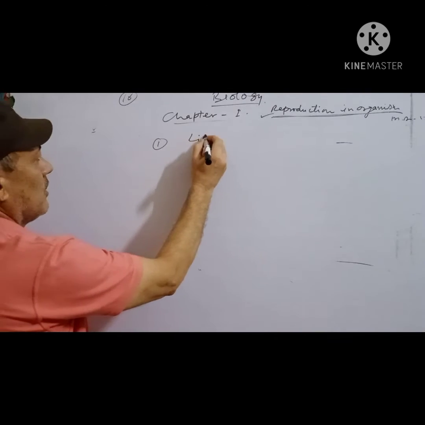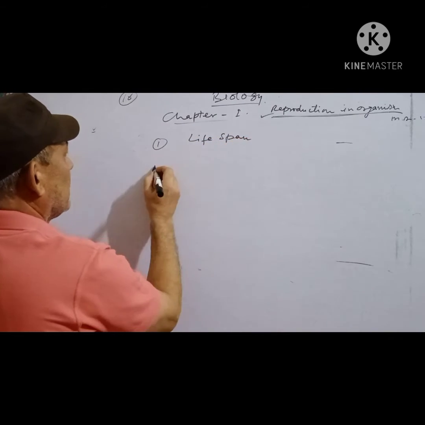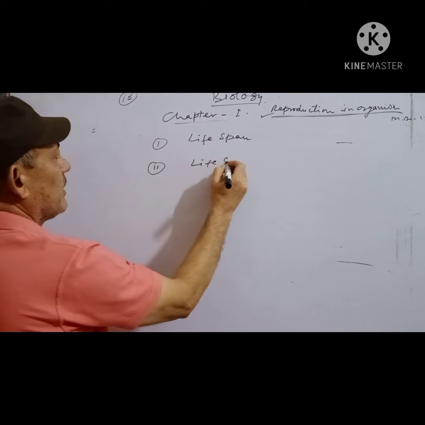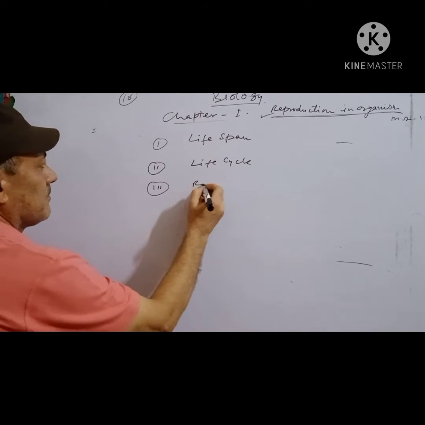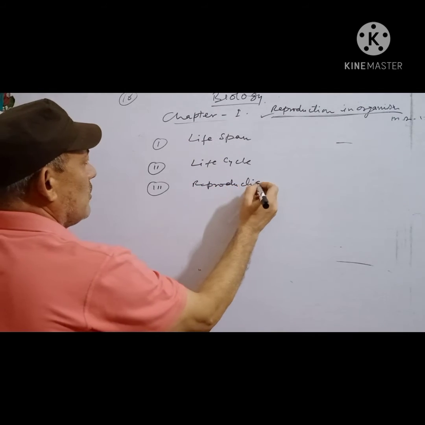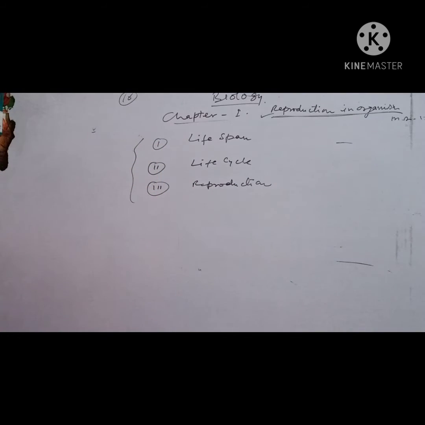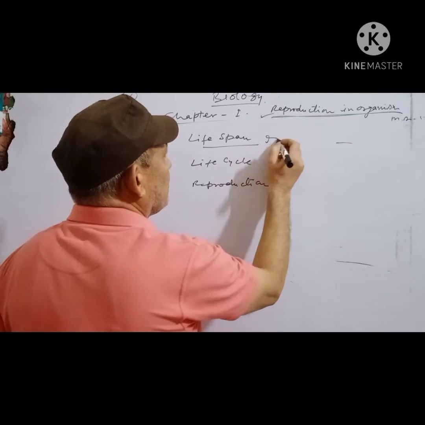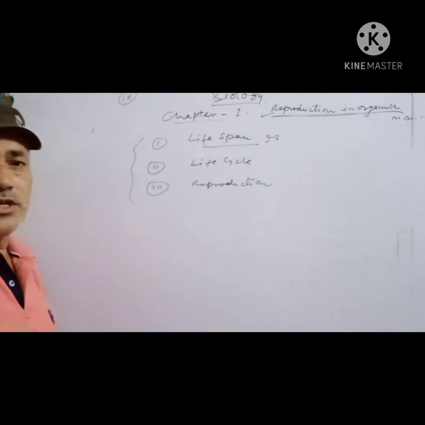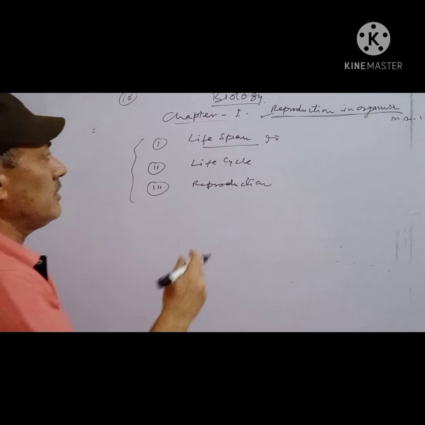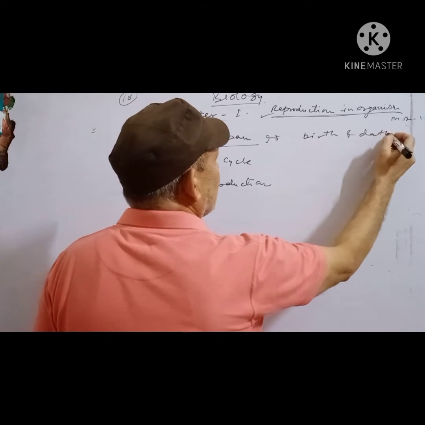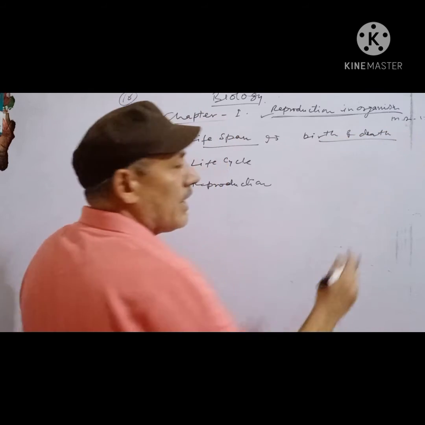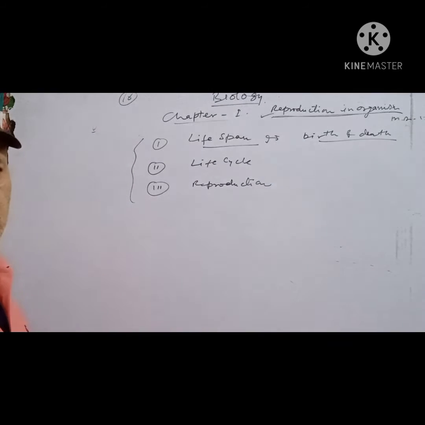First, lifespan. Second, life cycle. And third, reproduction. There are 3 topics which I take. Lifespan: the duration in between the birth and the death of any organism is called its lifespan.